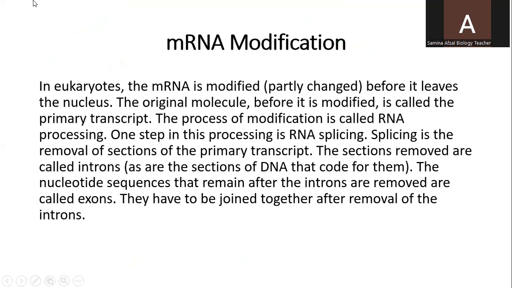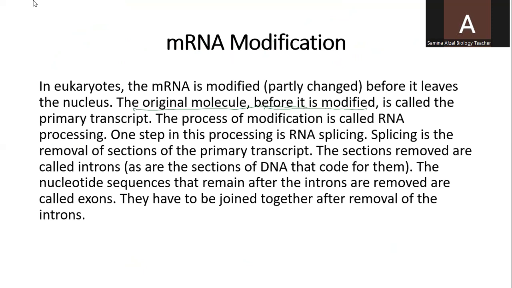After this, the messenger RNA will be completed and then it will leave the nucleus. So in eukaryotes, the messenger RNA is modified, partly changed, before it leaves the nucleus. Modification is necessary.